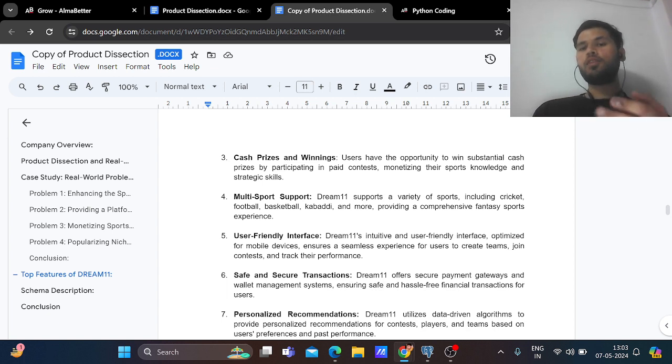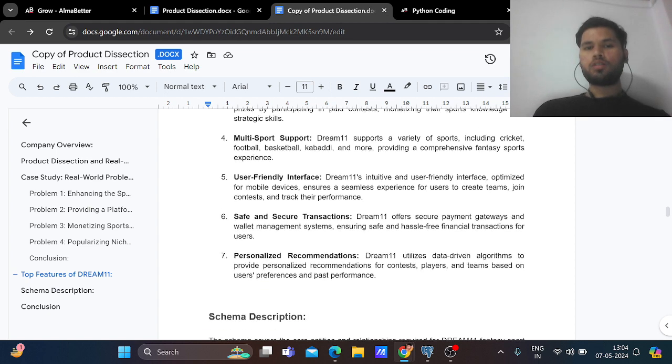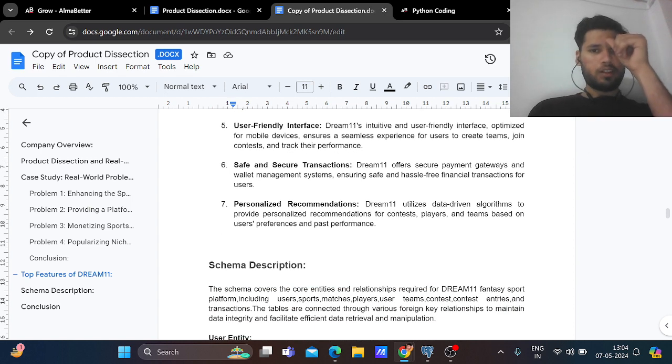It gives an opportunity to win substantial cash prizes by participating in paid contests. Also, fourth is multi-sport support. Multi-sport support, I already told you, users get to know various types of sports knowledge, various types of sports skills, like kabaddi, basketball, football, etc. Now, user-friendly interface. Dream11's intuitive and user-friendly interface is optimized for mobile devices. So Dream11 is for mobile devices and offers a seamless experience for users to create teams, join contests, and track their performance.